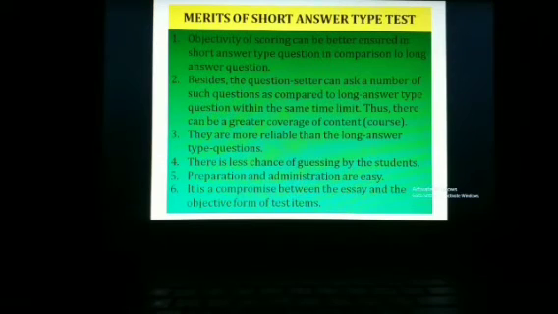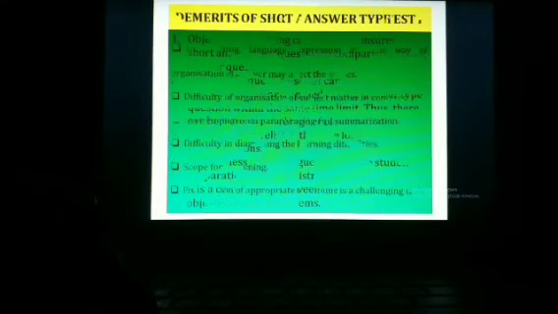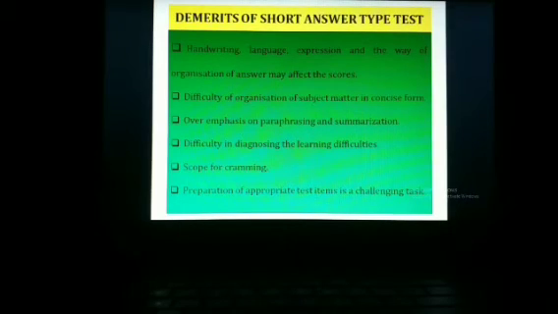It is a compromise. The most effective thing is the short answer type test is a compromise between the essay type test and the objective type of test. It is in between the two. Then demerits or limitations of the short answer type test.